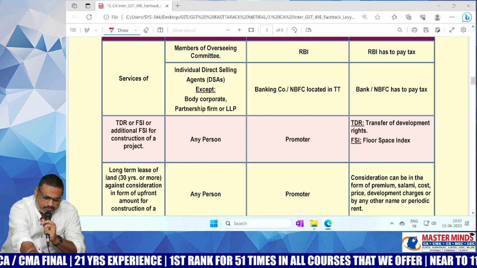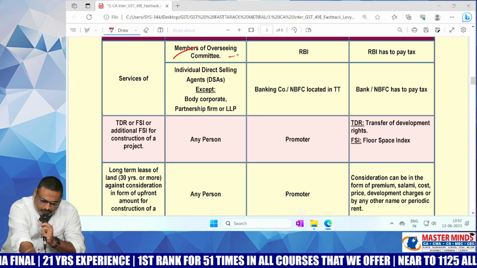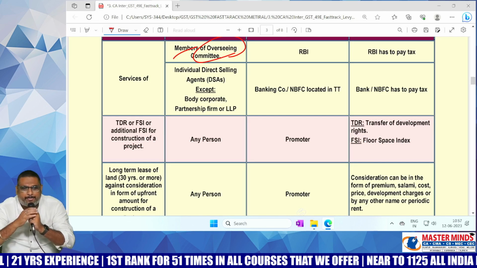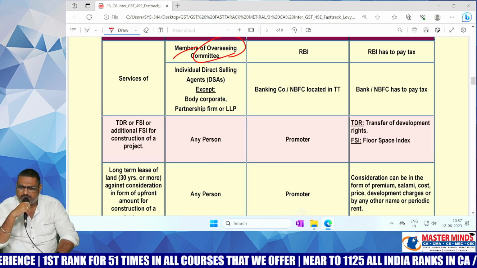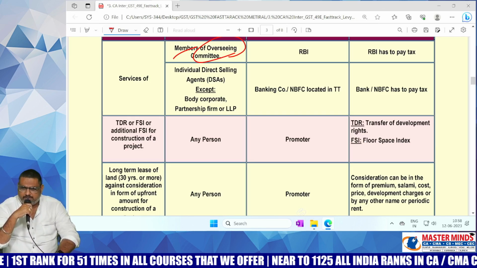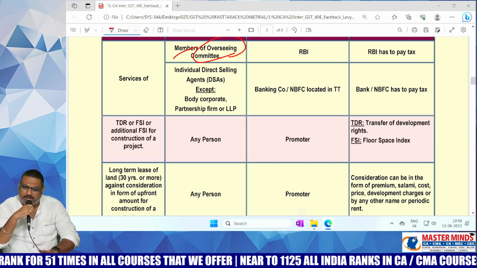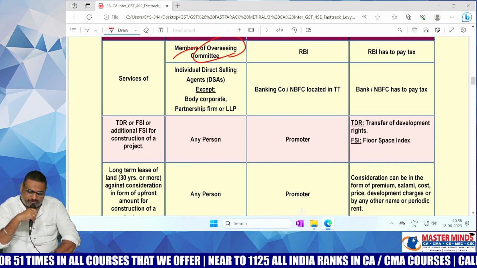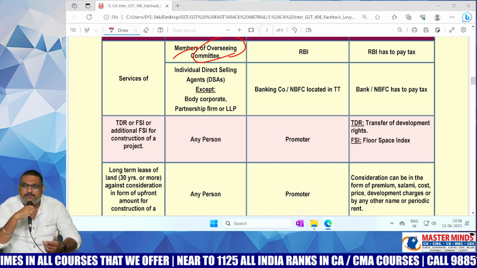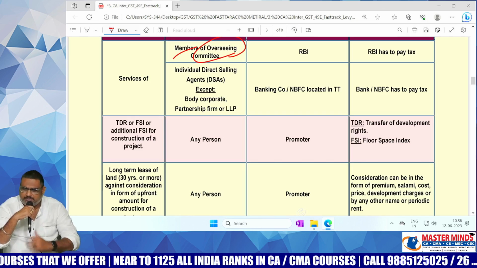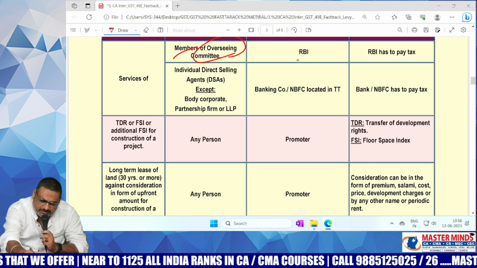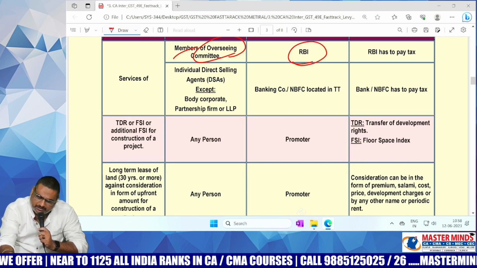See this here also. Members of overseeing committee. What is meant by the word overseeing committee, ma? In order to find out the NPAs, non-performing assets, and the speedy recovery of money from them, the overseeing committee was formed by RBI. Who are the members of the overseeing committee, ma? Individuals. That's why what is the concept that is applicable there? RCM. Who is liable to pay the GST there? Recipient, RBI is liable to pay the GST.